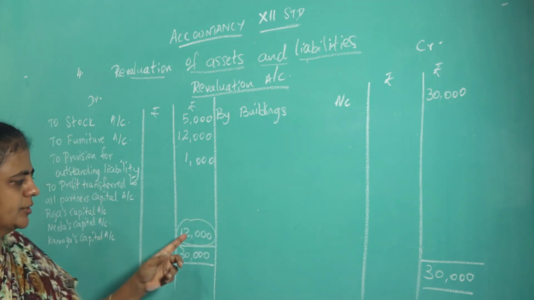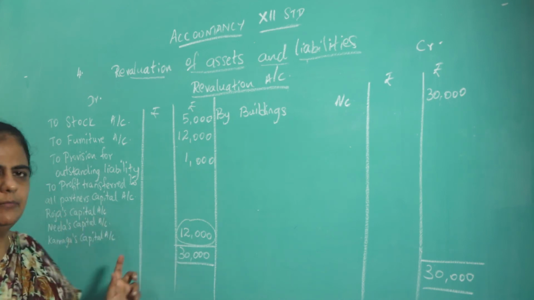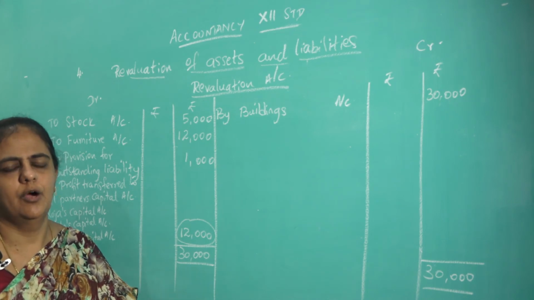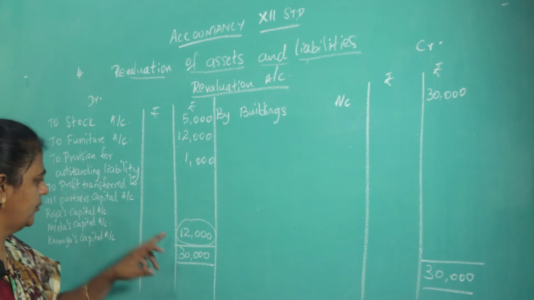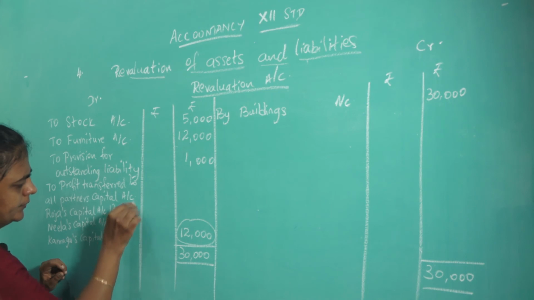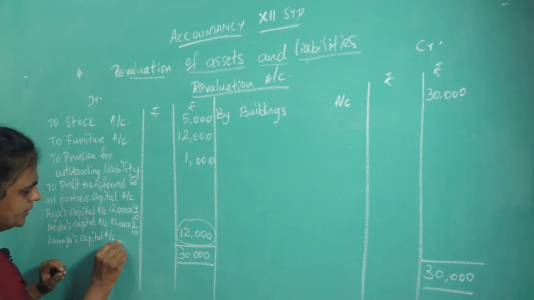Now what you have to do, this 12,000 you must give for all the three partners, Roja, Neela and Kanaga, including the retiring partner, in their old profit sharing ratio. What is the ratio given in the book? 4:3:3. So 12,000 into 4/10, 12,000 into 3/10, again 12,000 into 3/10.